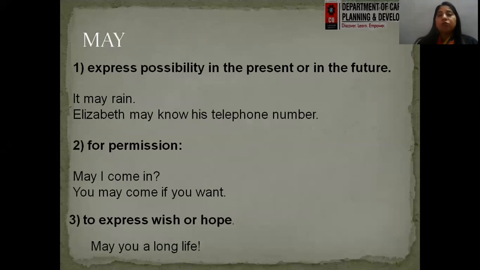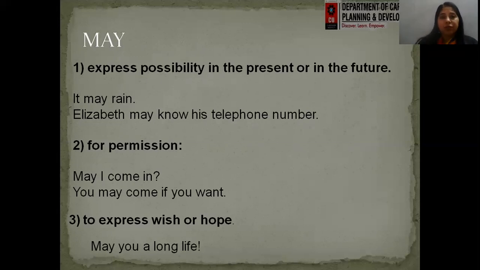Next is may. This is a very widely used modal verb that we have to take care with when using it in a sentence, because it shows politeness and the mannerisms of a person. So we have to use it carefully. It expresses possibility in the present or in the future. When you are talking about possibility, it may rain, right? In the present tense, it may rain. Elizabeth may know his telephone number. So this is just about a possibility when we are expressing it for the present or for the future.